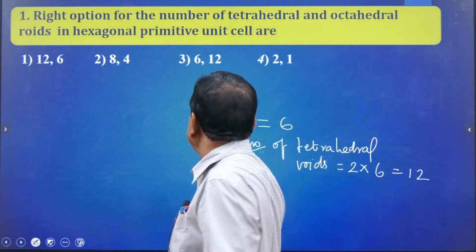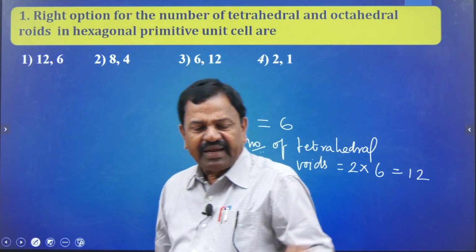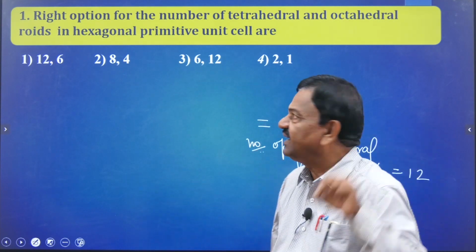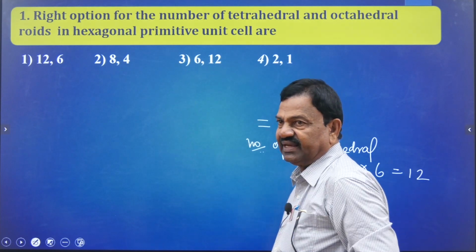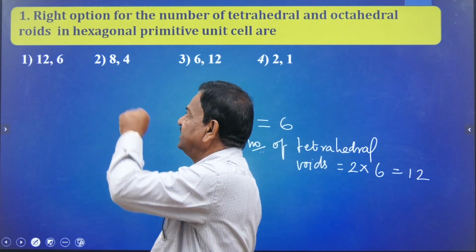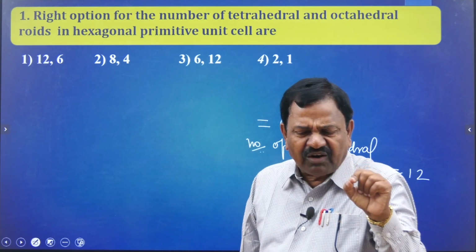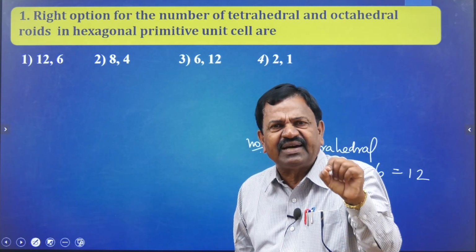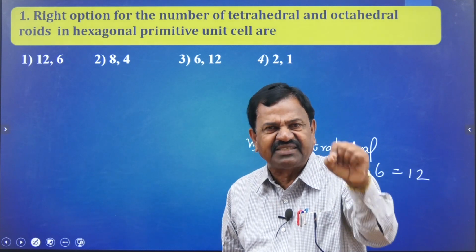What is the another question? Number of octahedral voids. Number of octahedral voids is equal to number of atoms per unit cell.